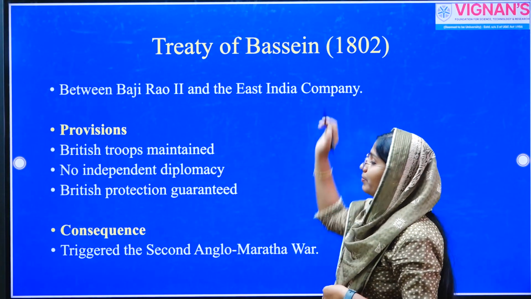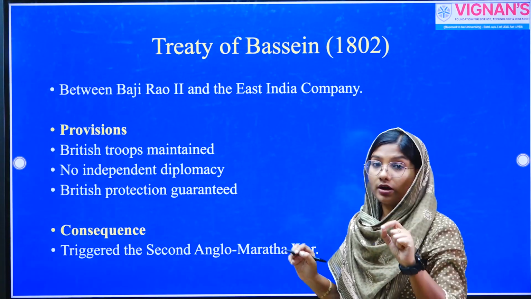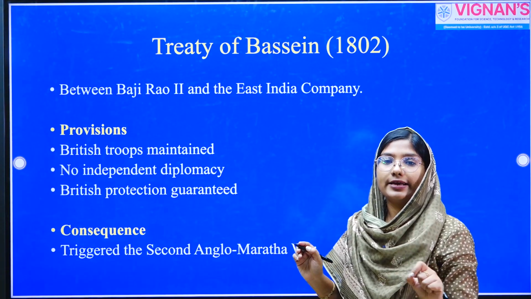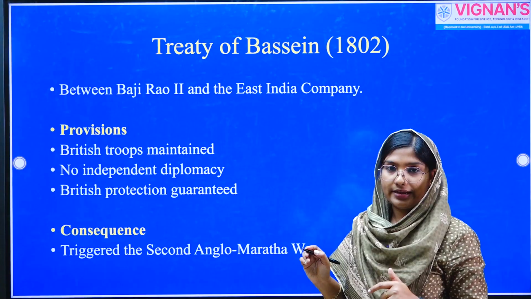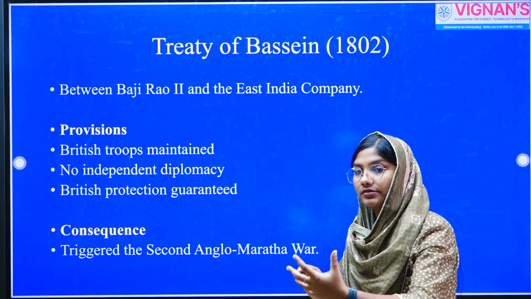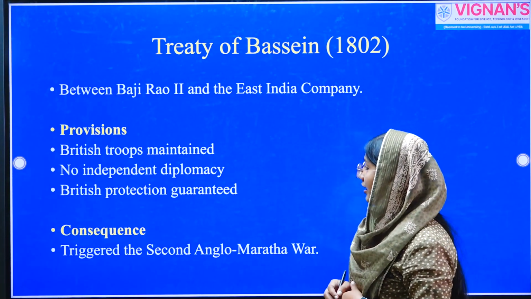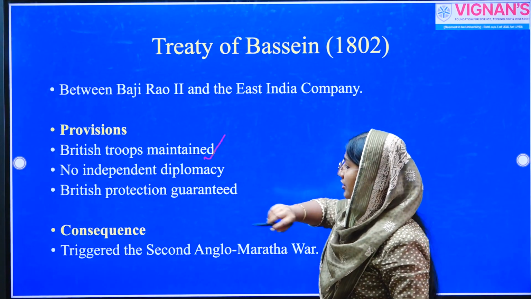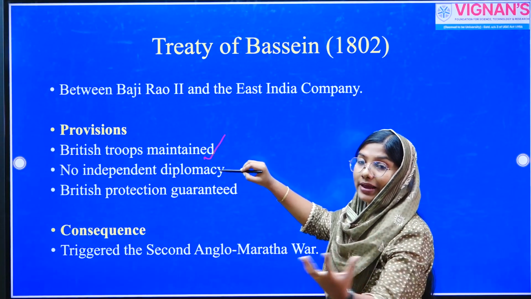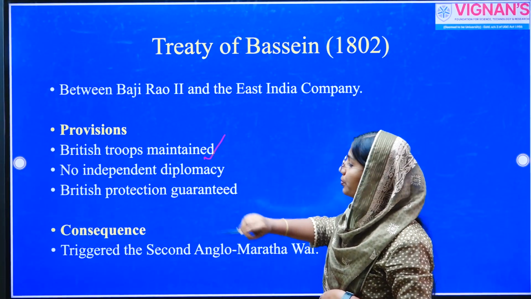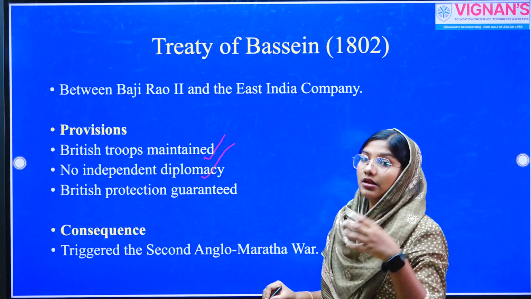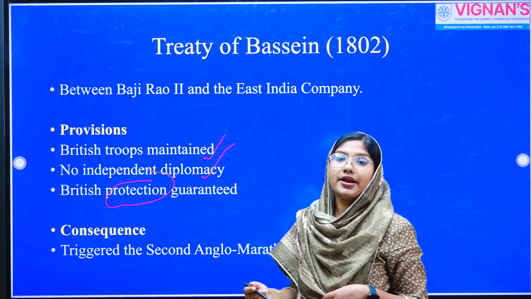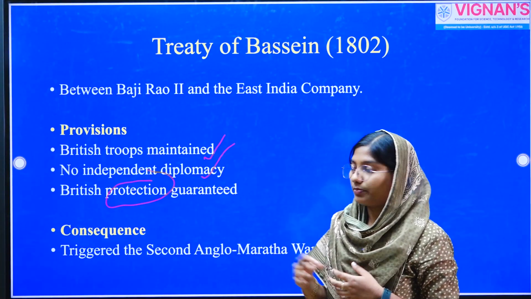So, this Treaty of Bassein took place in the year 1802. As per this treaty, Peshwa Bajirao II agreed to sign this policy of subsidiary alliance. Thereby, the Maratha Confederacy became a part of the subsidiary alliance. The Marathas had to maintain British troops in their territory and pay money for these British troops. They didn't have any independent voice in their diplomacy. However, British protection was guaranteed in exchange for the sovereignty of the Marathas.